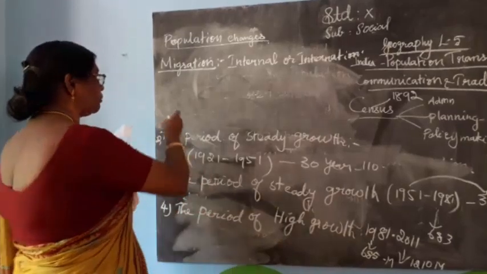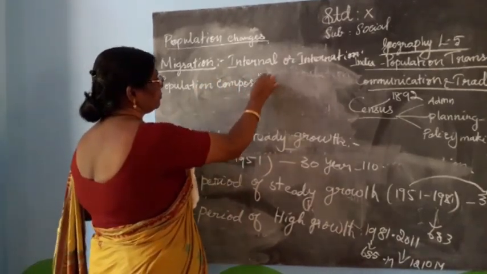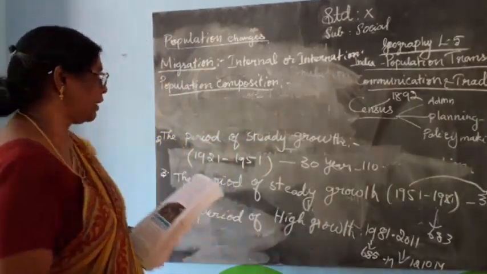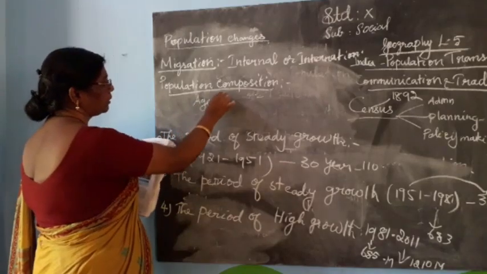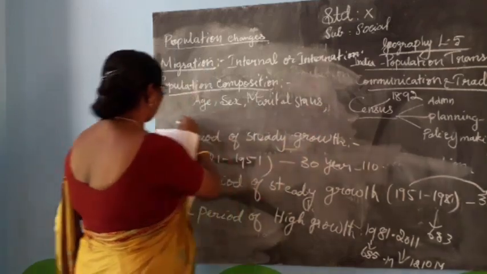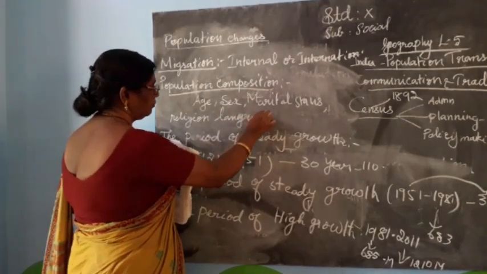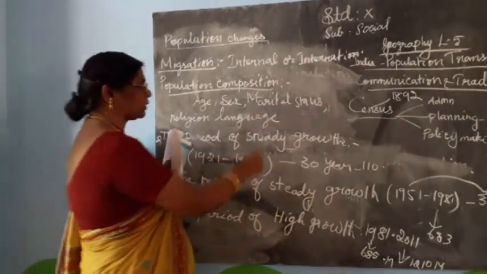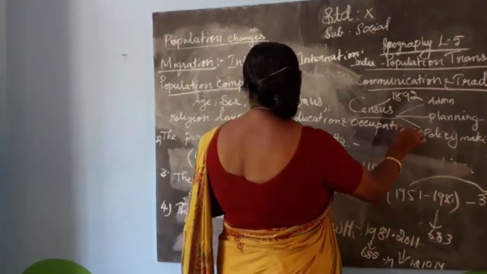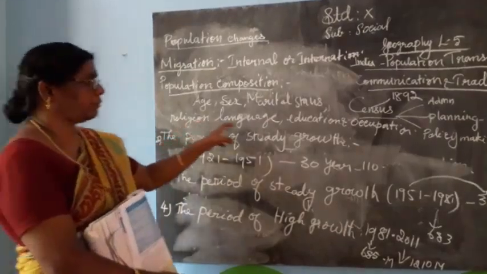Next one, population composition. Population composition refers to characteristics such as age, sex, marital status, religion, language, education, and occupation.